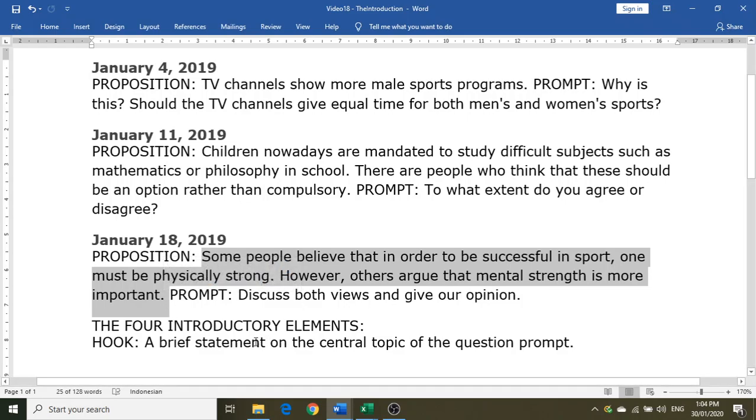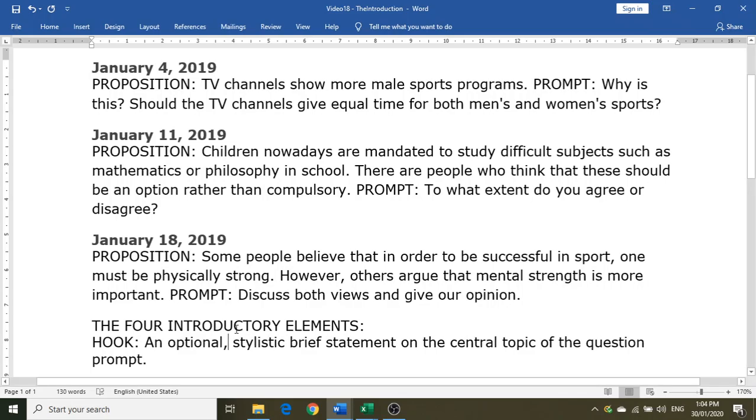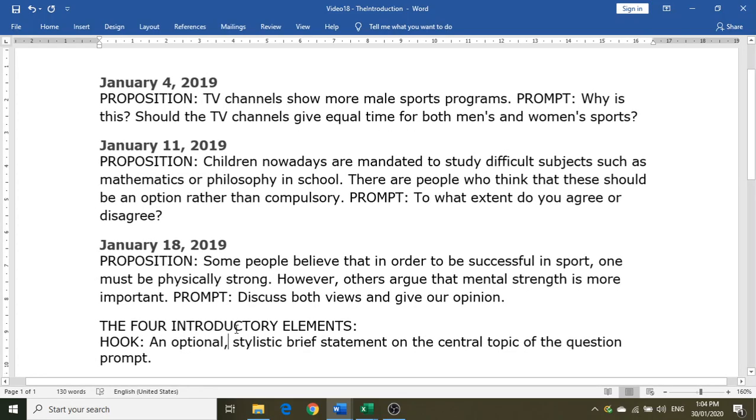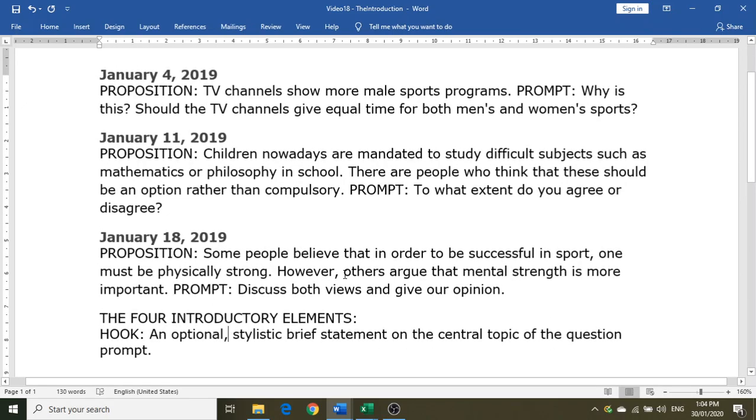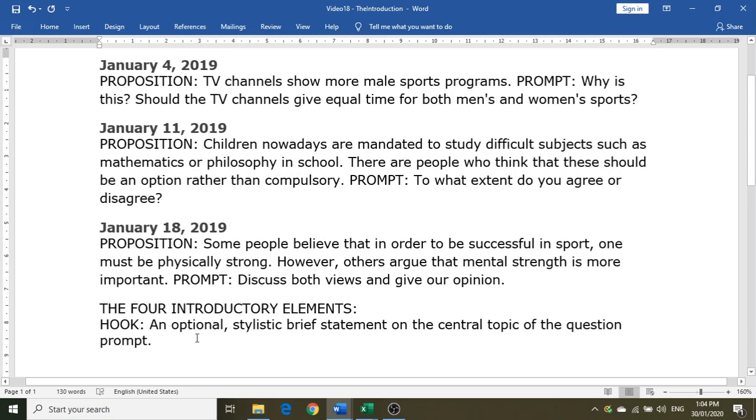So take note that the hook is just a stylistic element. So it's not really mandatory. Maybe we can fine tune the definition further by saying that it's an optional stylistic brief statement on the central topic of the question prompt. Okay. From the word itself, hook, what we can see is the objective of the hook is just to hook the viewer into reading the essay.